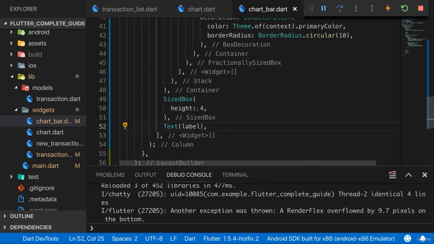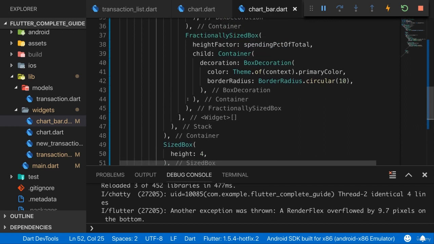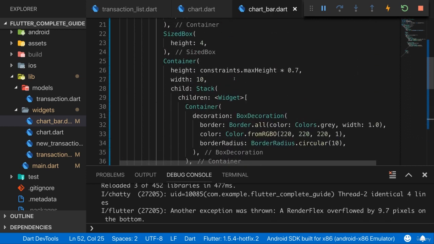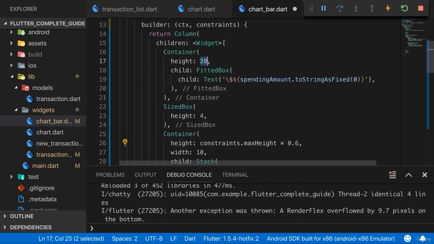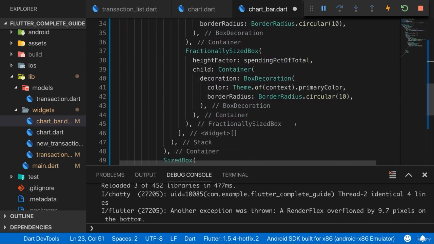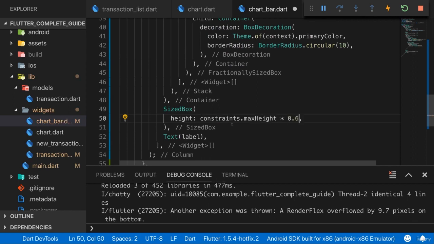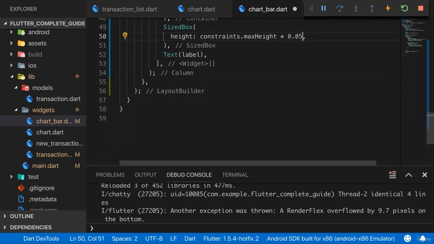So the best solution here might be to assign dynamically calculated heights to all these elements so that they add up to 1. So we could say this should maybe be 60% of the available height. This first text here maybe gets 15%. Then here this height gets only 0.05, so 5%. Same down here for this spacing, gets also 5%.